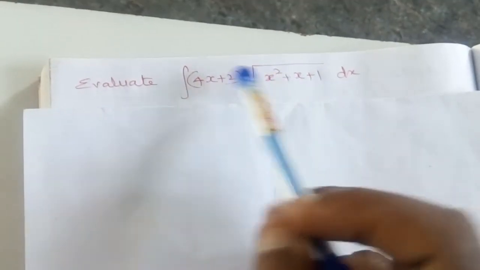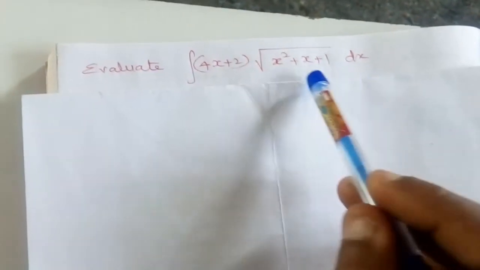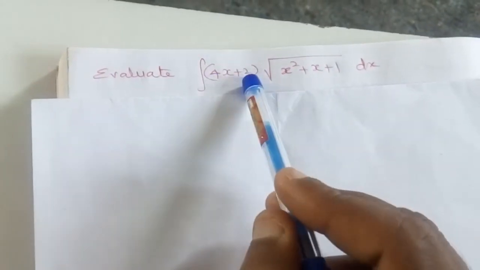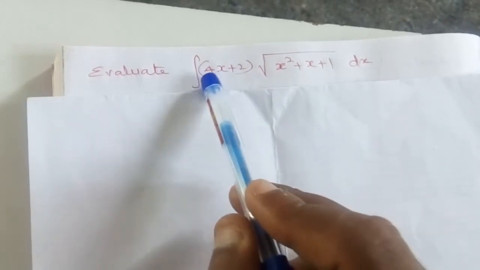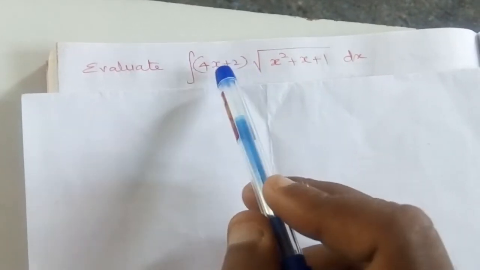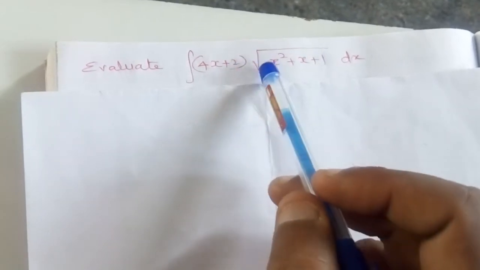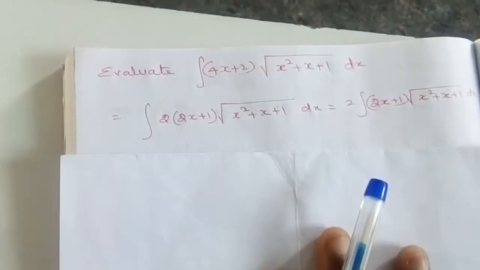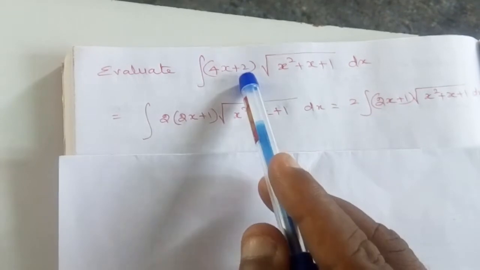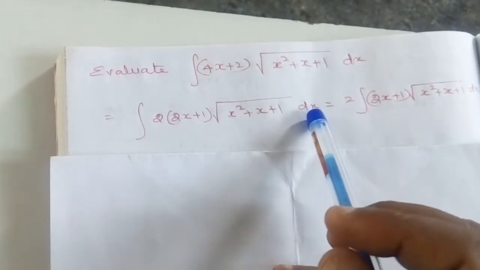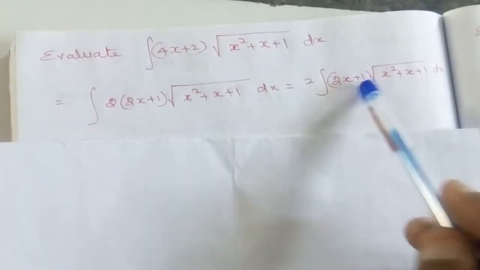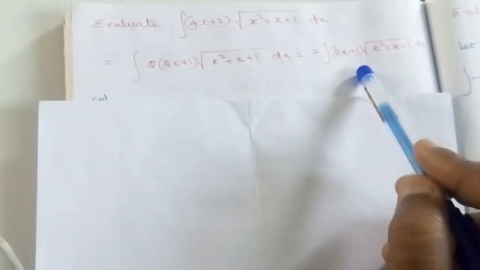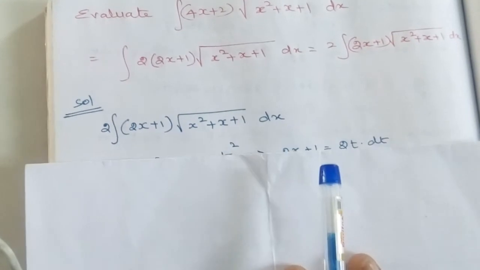By doing differentiation we will check whether we can get the other function. Here we get 2x + 1, but here we have 4x + 2. If we take 2 as common from these two terms, we will get 2x + 1. Hence, before proceeding further, we are rewriting this question as this. We are taking 2 as common, so this 2 is taken outside. So the same question has been rewritten in this form. Now we are proceeding to the solution.